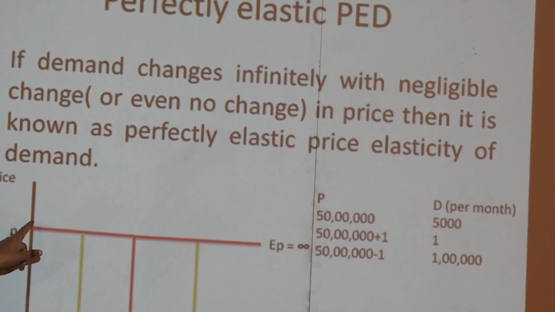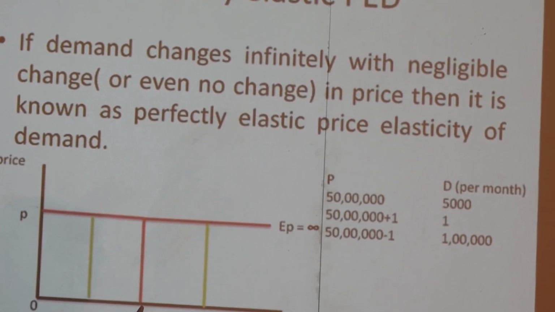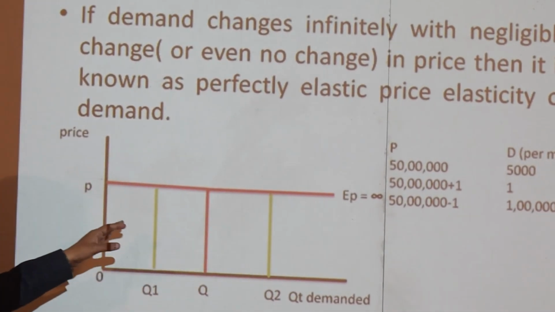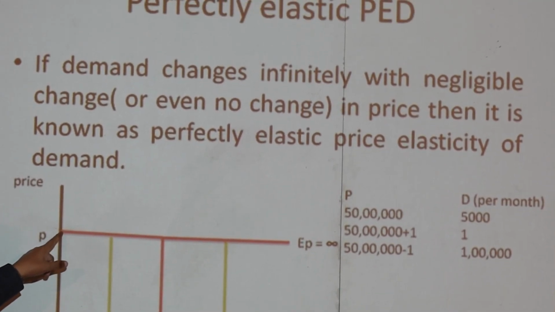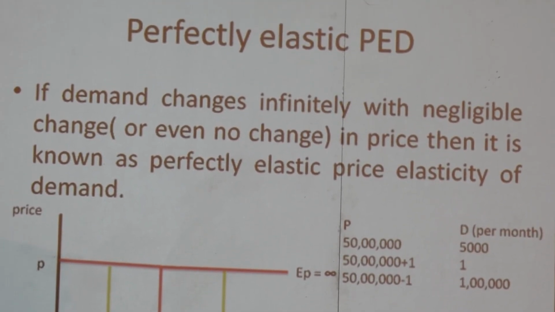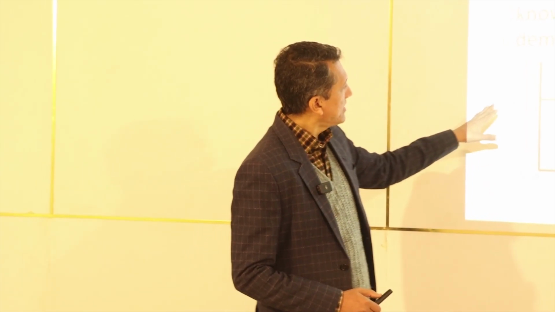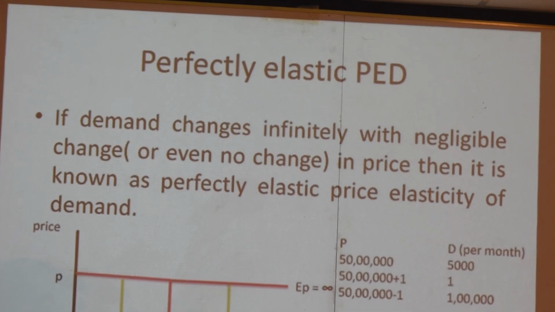Okay, so here the same condition we can also discuss with the help of this figure. You can look at the y-axis, where the price is measured, and on the x-axis, the demand is measured. You must understand one thing: if the price elasticity is perfectly elastic, in this situation the demand curve is a straight line parallel to the x-axis. Suppose the price is OP, at that time initially the quantity demanded is OQ, and suppose the price declined by 1 rupee.